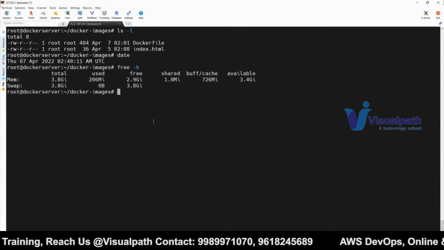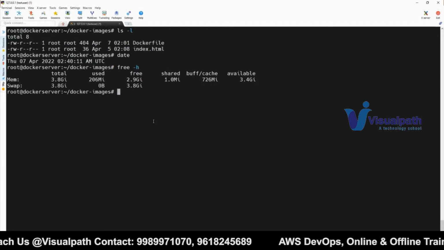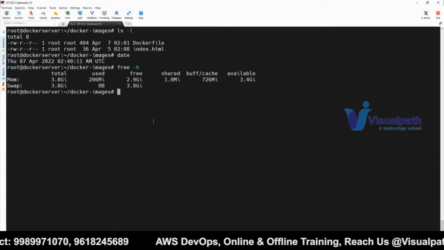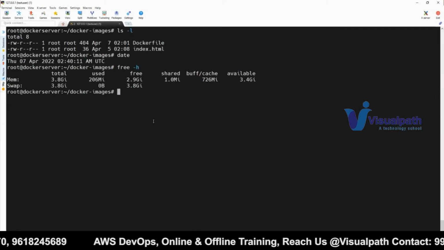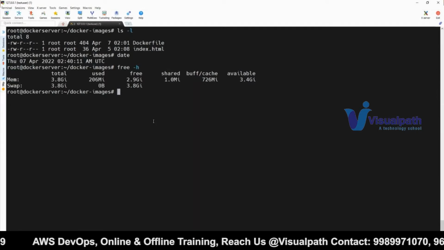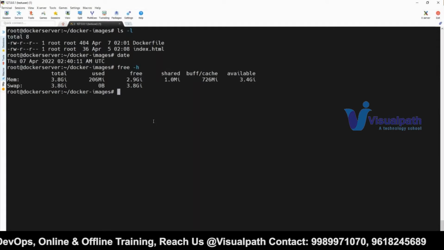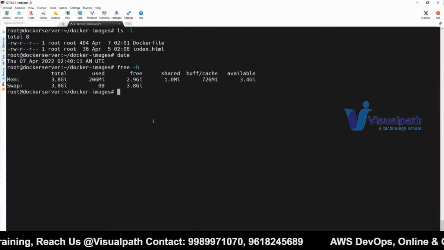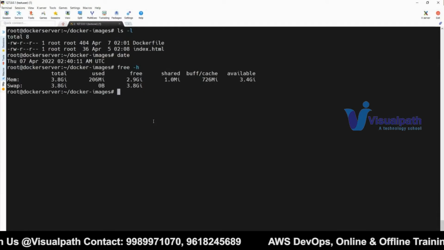Instead of that, I will put all these commands in a file, and that file will be executed. That is called shell scripting. Simple. I'm telling this in simple words so that everybody can understand. The commands I executed now, if you put them in a file and execute it, that is nothing but simple shell scripting. So that is what we are going to learn.